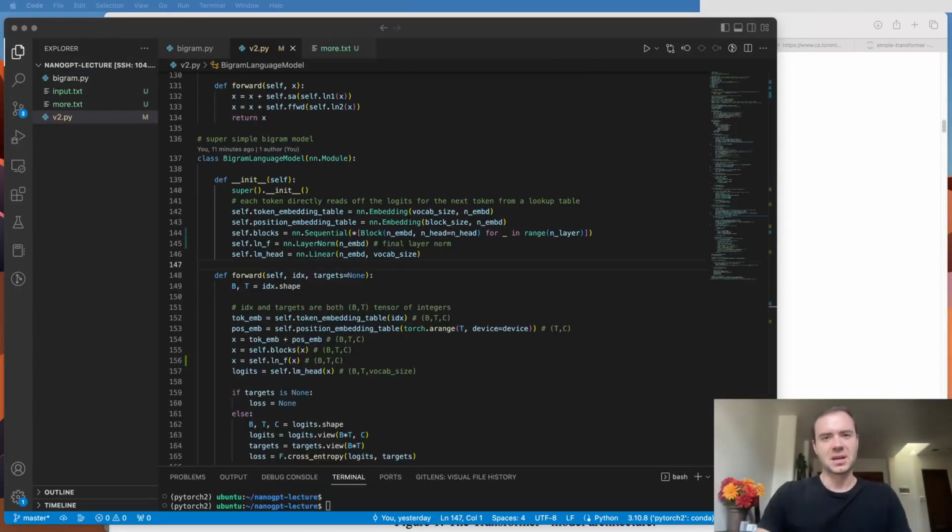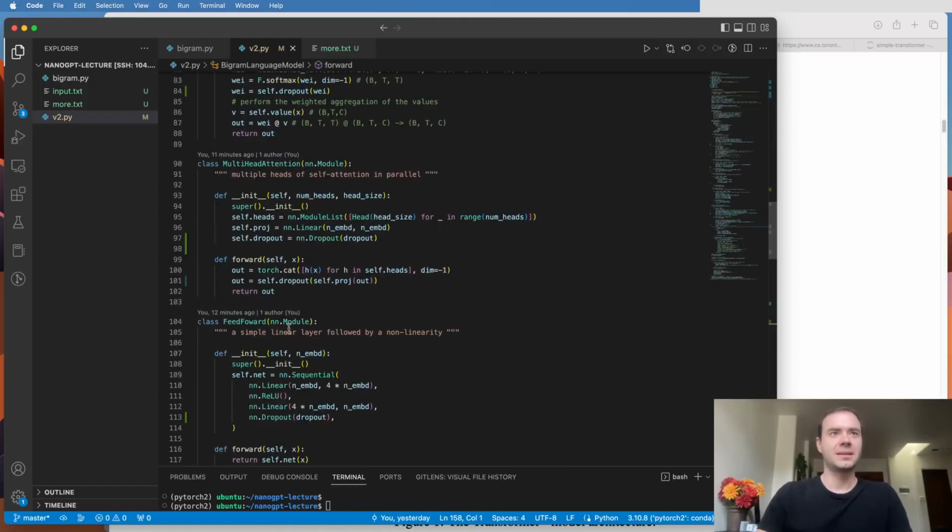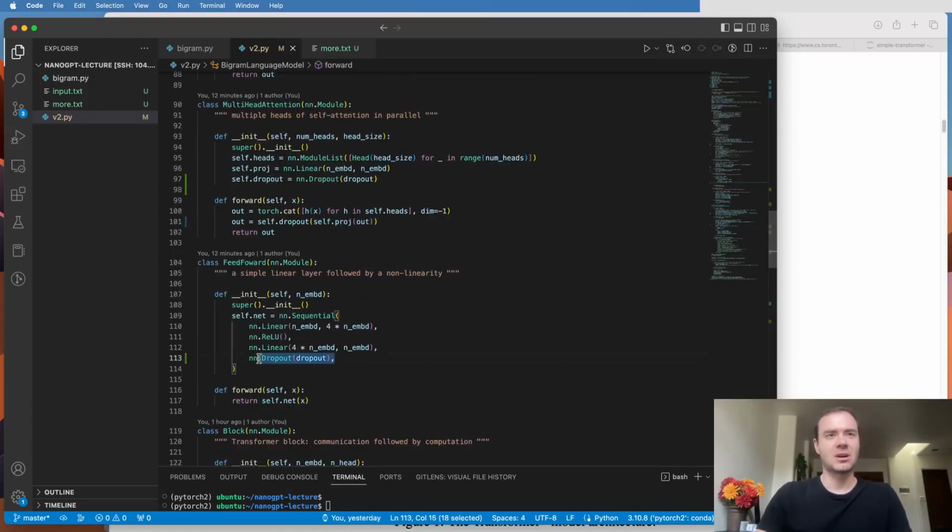Now, in order to scale up the model, I had to perform some cosmetic changes here to make it nicer. So I introduced this variable called nLayer, which just specifies how many layers of the blocks we're going to have. I create a bunch of blocks, and we have a new variable, number of heads, as well. I pulled out the layer norm here, and so this is identical. Now, one thing that I did briefly change is I added dropout.